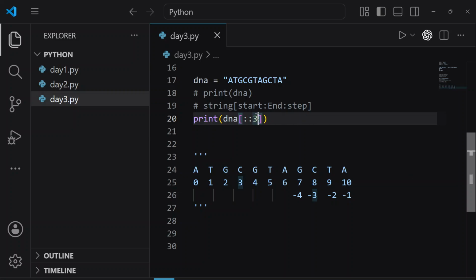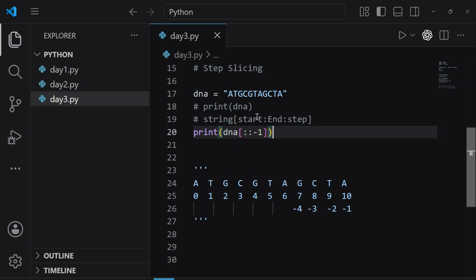Okay, now tell me, if I write -1 here. I did not give the starting number, I did not give the ending number. That means I am trying to access the complete string, and I gave the step -1. I don't want you to write what we are going to see in the output. I just want you to tell me what is the meaning of this -1. We gave the step -1.